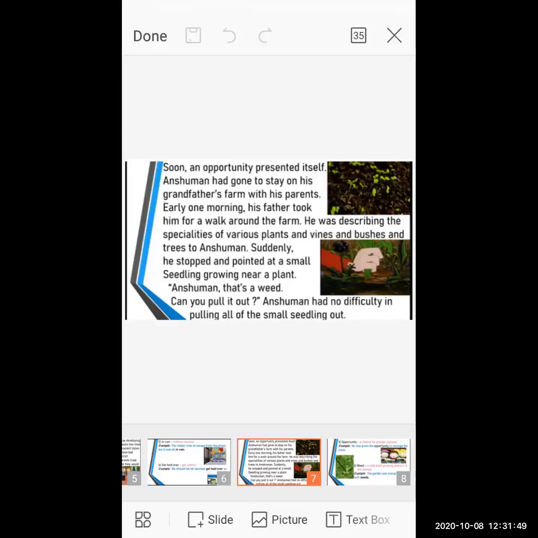Here, vines means what? Vines means plants that grow by climbing on something, that is the vines. And what about the bushes? Bushes means a mixed plant growth attached with stems.